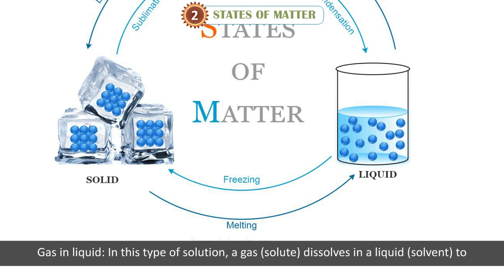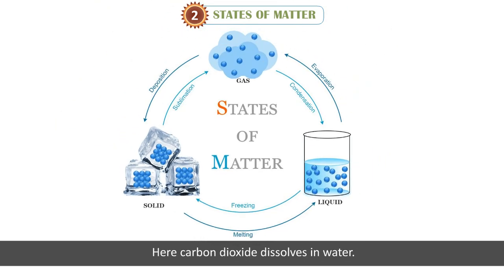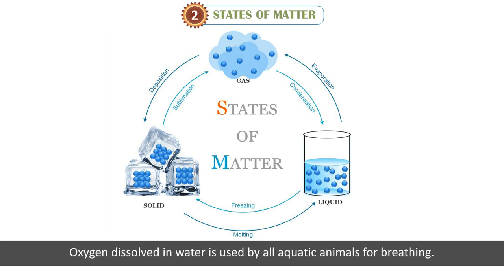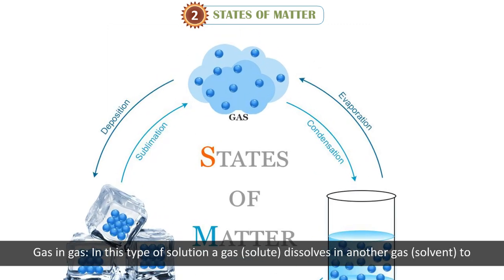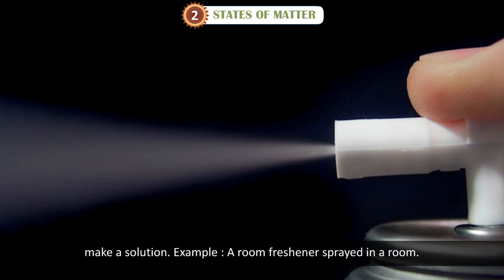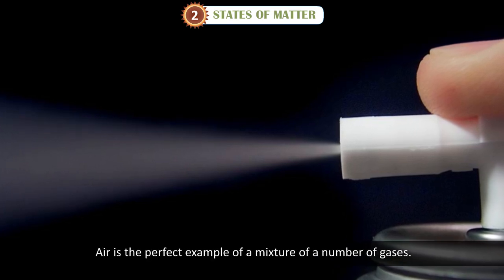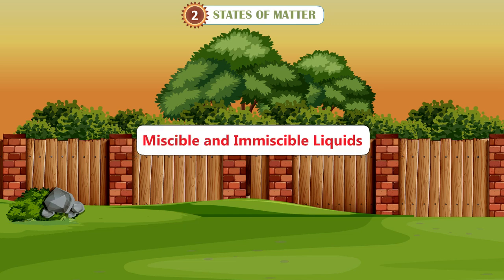Gas in liquid. In this type of solution, a gas solute dissolves in a liquid solvent to make a solution. Example, carbonated fizzy drinks. Here carbon dioxide dissolves in water. Oxygen dissolved in water is used by all aquatic animals for breathing. Gas in gas. In this type of solution, a gas solute dissolves in another gas solvent to make a solution. Example, a room freshener sprayed in a room. Air is the perfect example of a mixture of a number of gases.